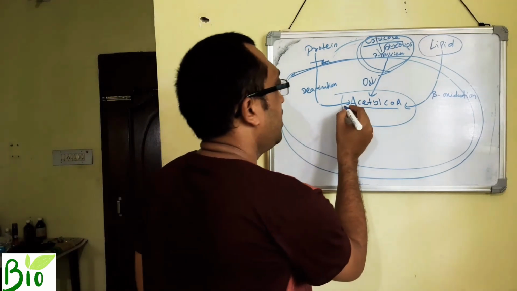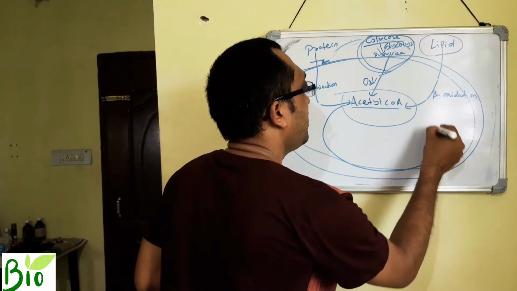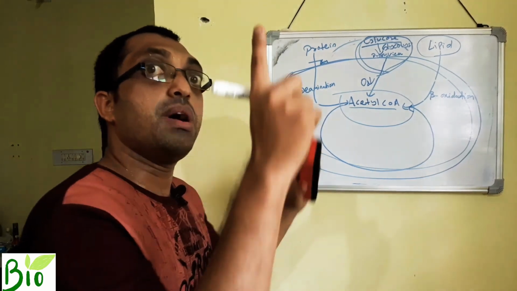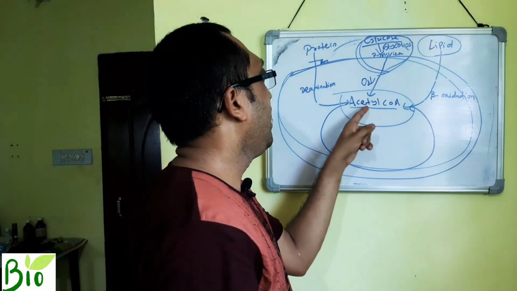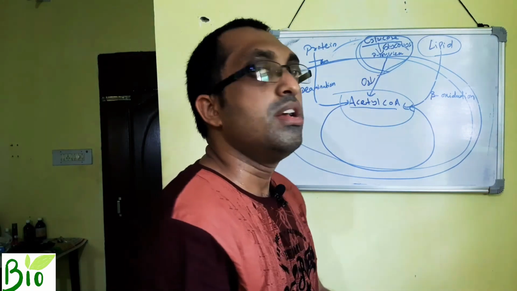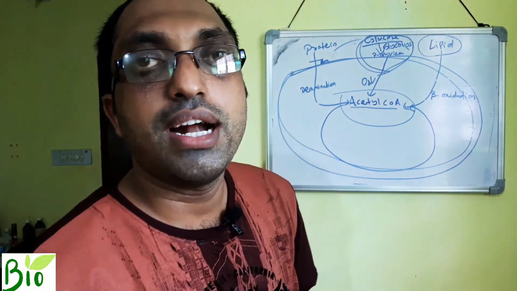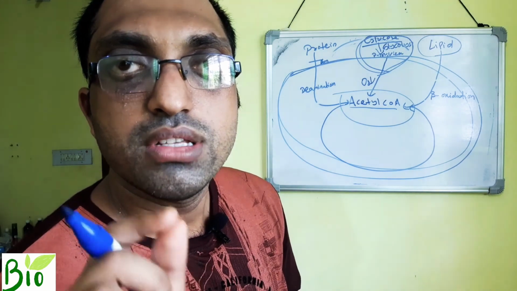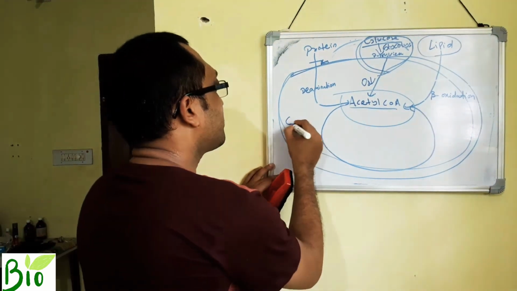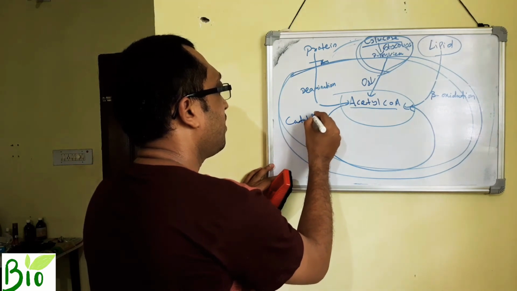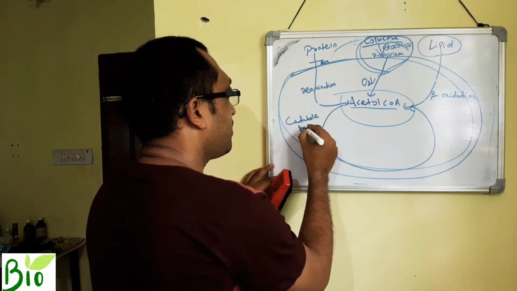Okay. Then the last point. What is that last point? Acetyl coenzyme A is breaking. I have told you in my past video, you will see the link. You can see there, acetyl coenzyme A is breaking. So breaking means anabolic or catabolic? Obviously you will say catabolic. Yes, this is a catabolic process.